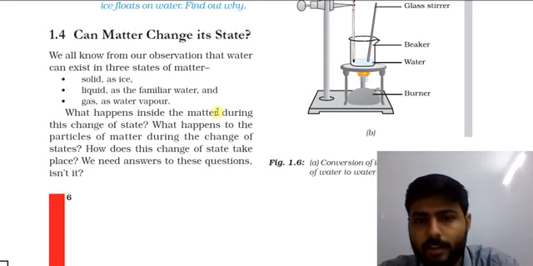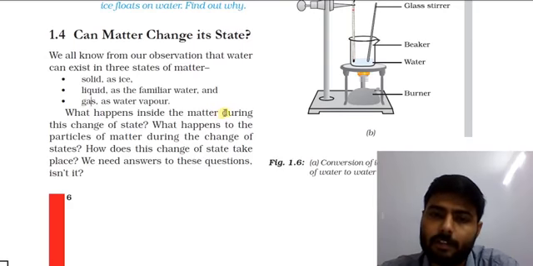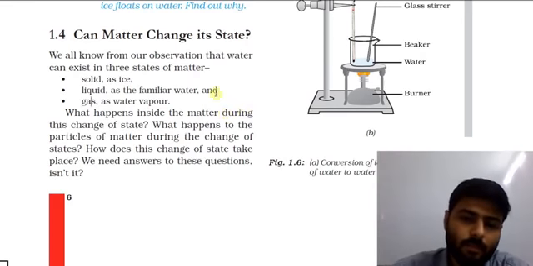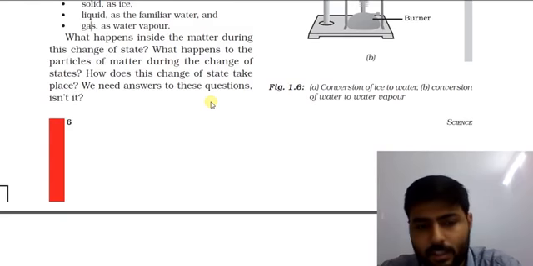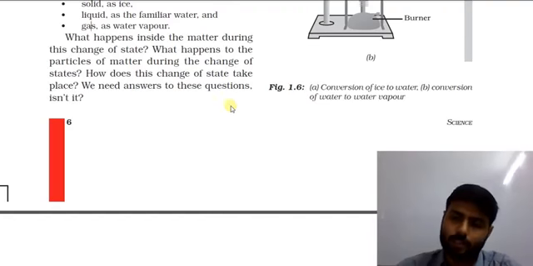Ice is the solid form of water. Water is the liquid form of water, and water vapor is the gaseous form of water. Now let's try to dig deep down into this topic. What happens inside the matter during change of state? What happens to the particles of matter during the change of state? How does this change of state take place? We need to answer all these questions.